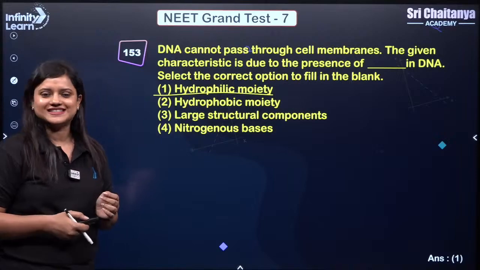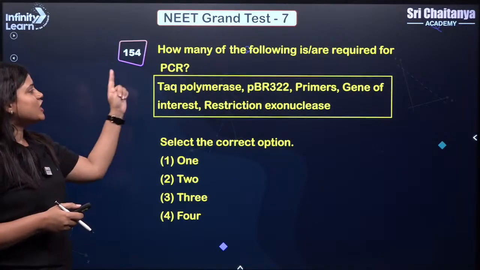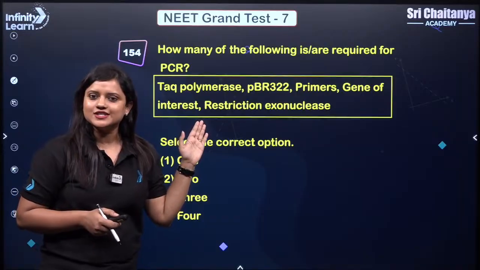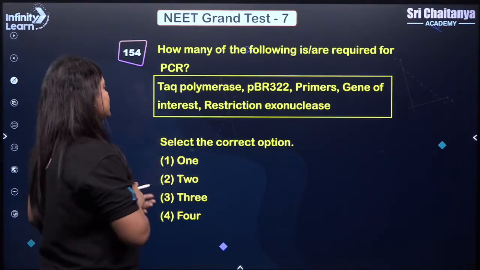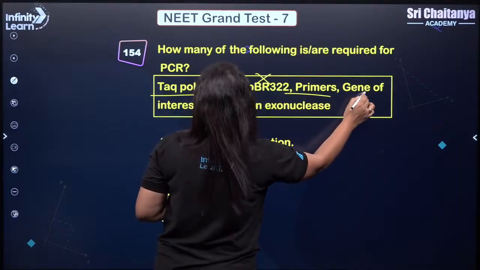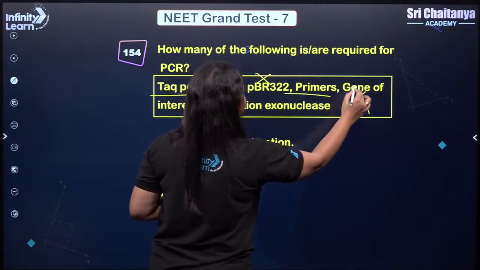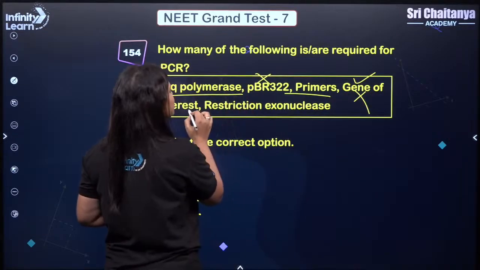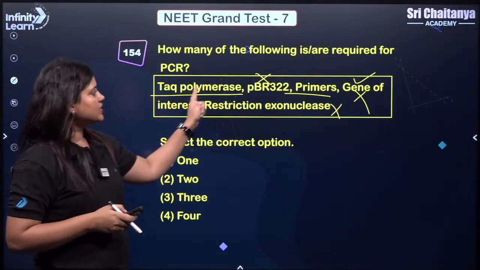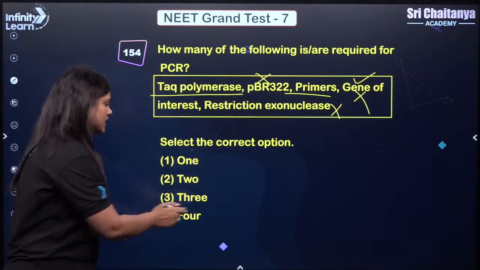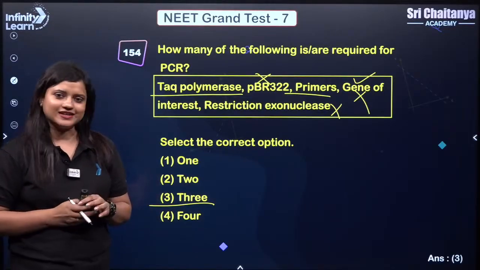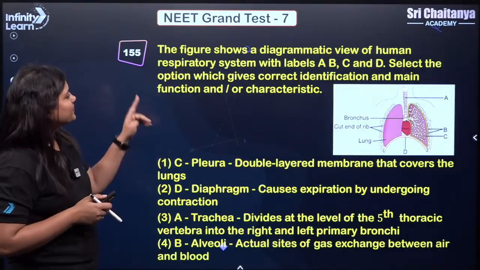Come on, fast. So how many of the following is or are required for PCR? Polymerase chain reaction. So Taq polymerase we need. This we don't need. Primers we need. Gene of interest definitely we need for multiplication. Restriction exonuclease we don't need. So we need 1, 2, 3. Okay, so correct answer should be 3. Next.